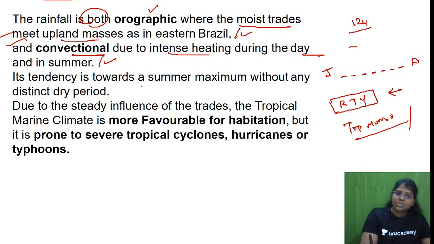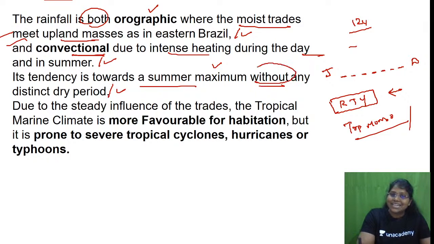So its tendency is towards a summer maximum without any distinct dry period. Without any distinct dry period. Where is the rainfall here?